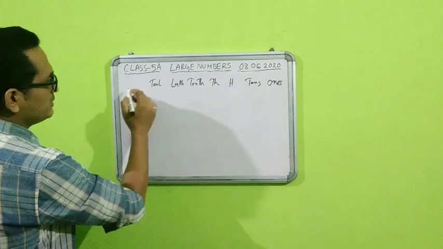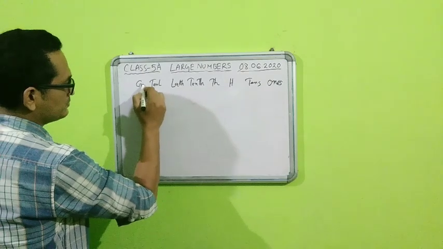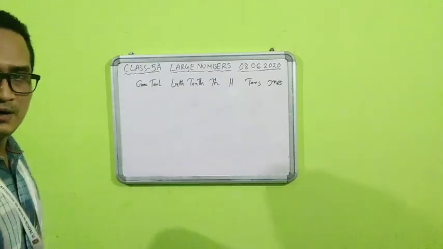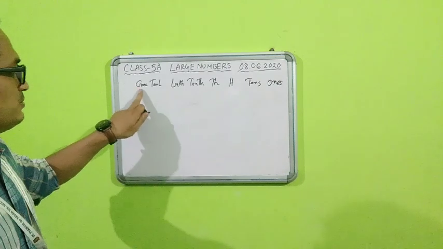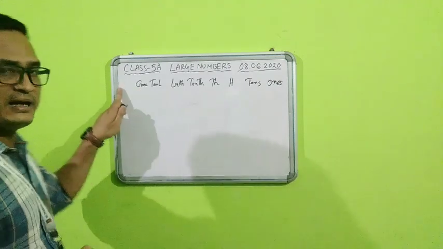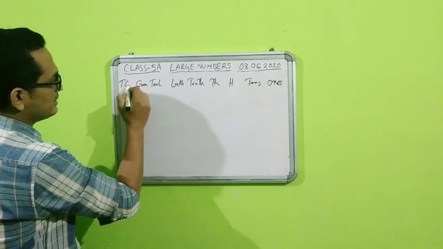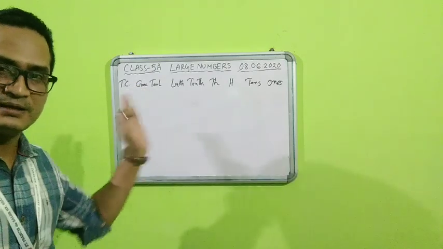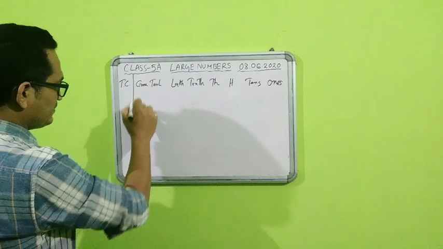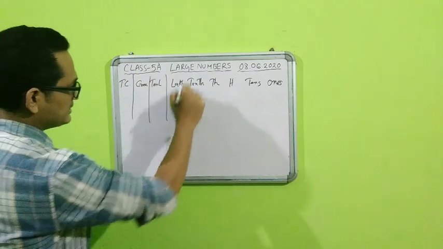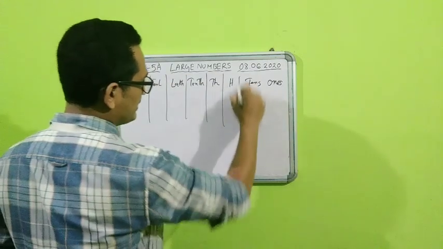Now we will get one more, and that will be the crore. Similarly, it will be 10 crore also. TC means 10 crore, fine.